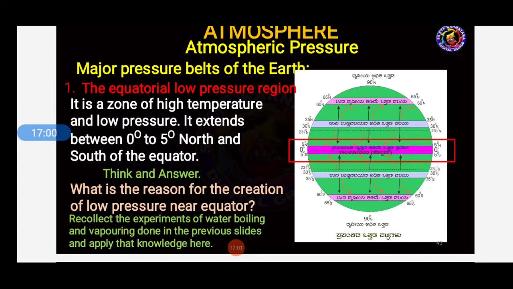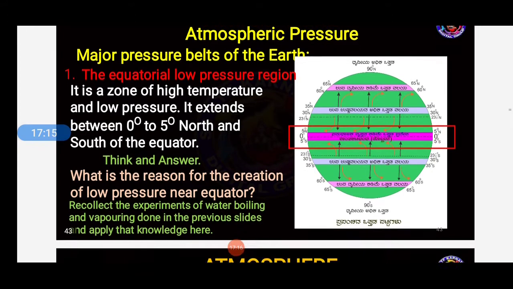Because of heat, what happened? I said the water molecules lose their weight. At the equator, they are getting the sunlight directly. Because of that, what happened? There will be a light weight, isn't it?